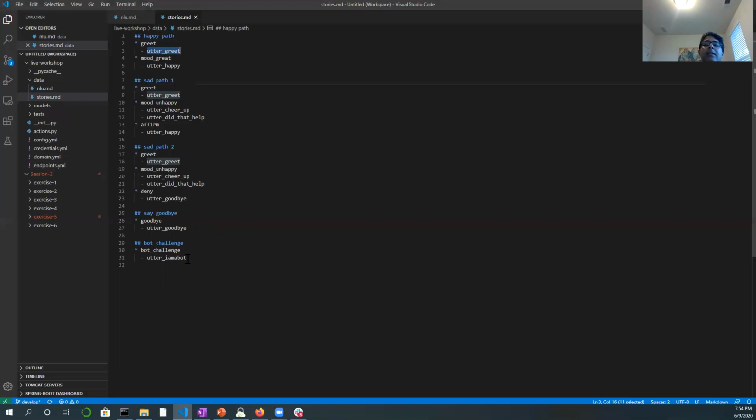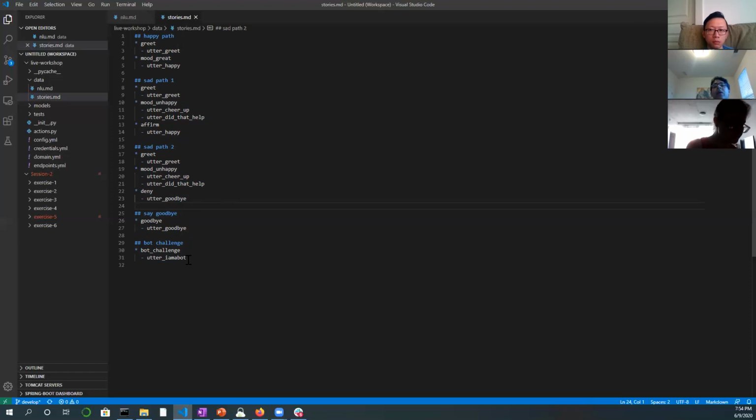Right now, we haven't touched this file, and that is why you will see all the utterances for the sample chatbot which we built, where it was asking how's your day going and trying to cheer you up with a cute photo. So these are some of the flows that we came up with. Okay, so this is the stories.md file where we're going to define our flow, that is, what happens when we try to search for a medical facility. All those stories are going to get added here. Okay.